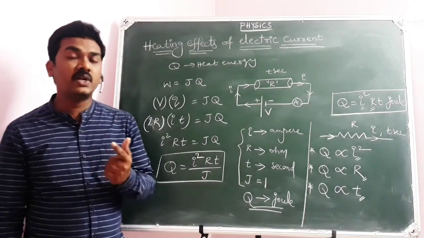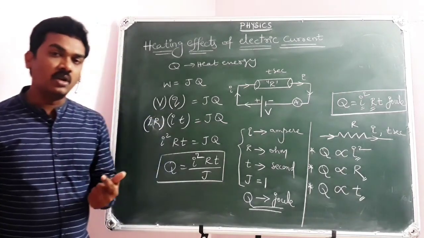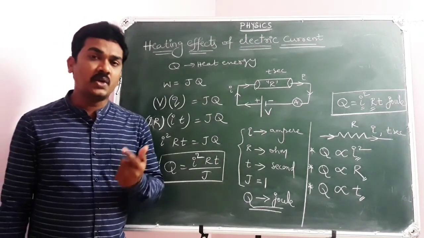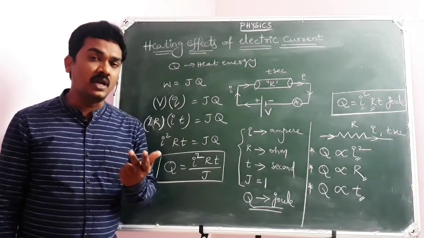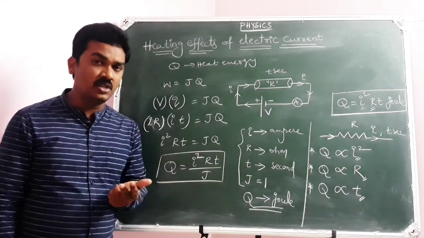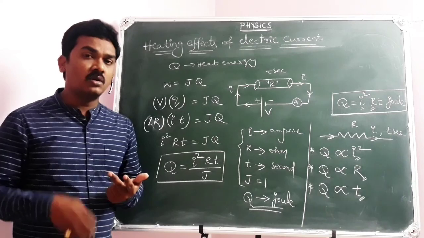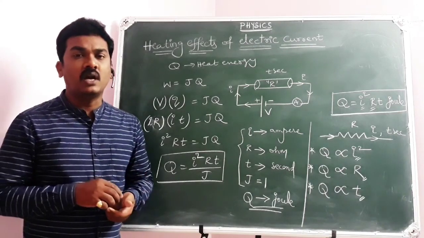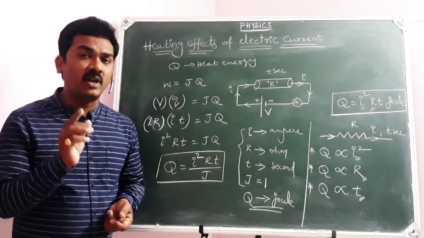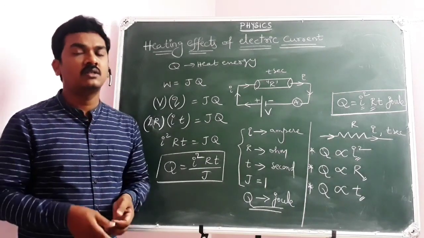Next one, electric cooker. In an electric cooker also, electrical energy converts into heat energy. Same with the electric iron box, where electrical energy is converted into heat energy. But either in an electric cooker or in electric iron boxes, there is a coil of metal wire with greater resistance.